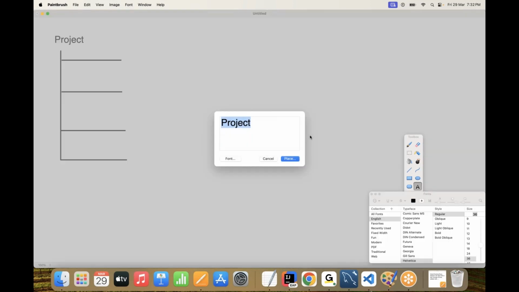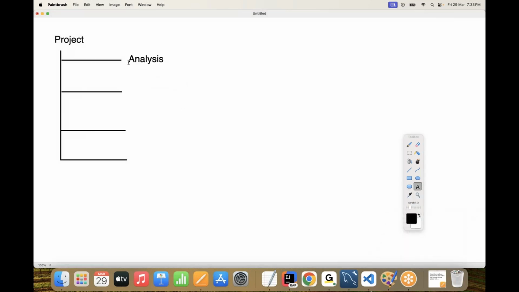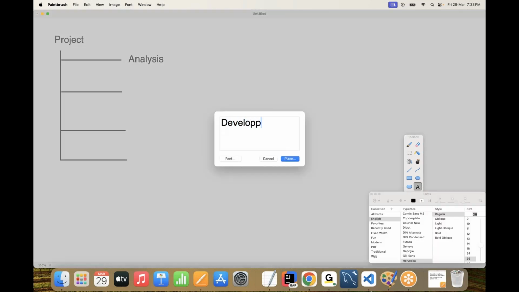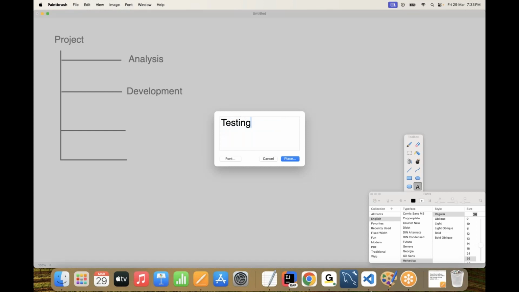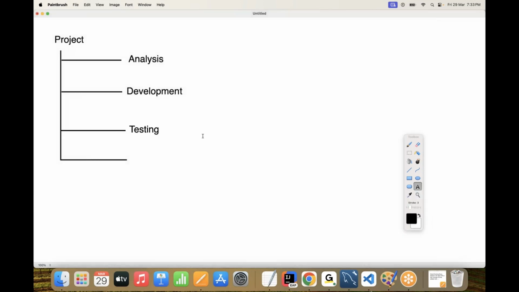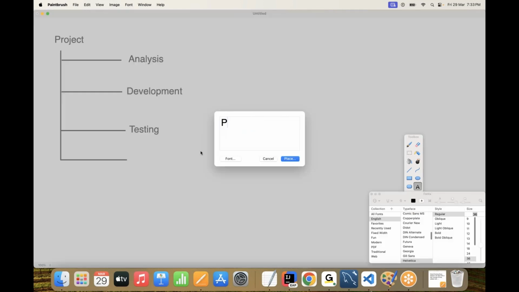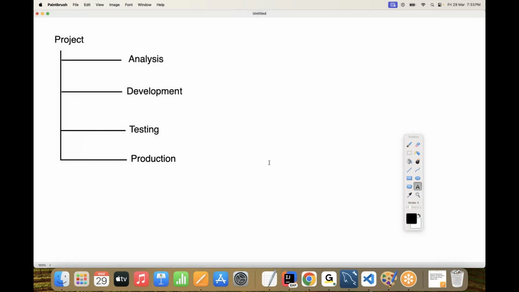Now let me provide these names. First one is the analysis phase. The next one is development. The third one is testing, after completion of the development. After that, the next one is production. Everybody put more concentration now. Analysis, development, testing, and production.